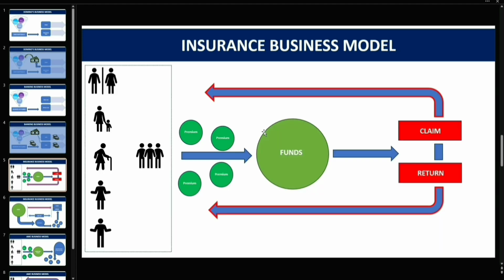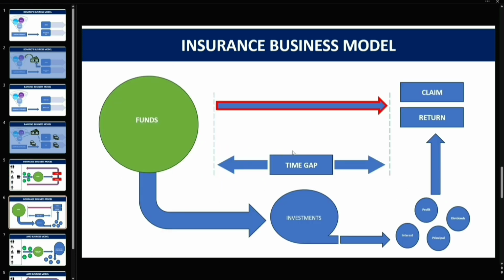In the case of the insurance business, what happens? There are various policyholders, everyone is paying some premium, and all of this, when added up, becomes the fund for the insurance business. After some time, whenever something happens, you claim and get that money back. And say you were investing via the insurance business, there are also some financial products being sold by them, and in that case you are expecting a return. So again, in the case of the insurance business, cash happens to be the raw material as well as the end product.